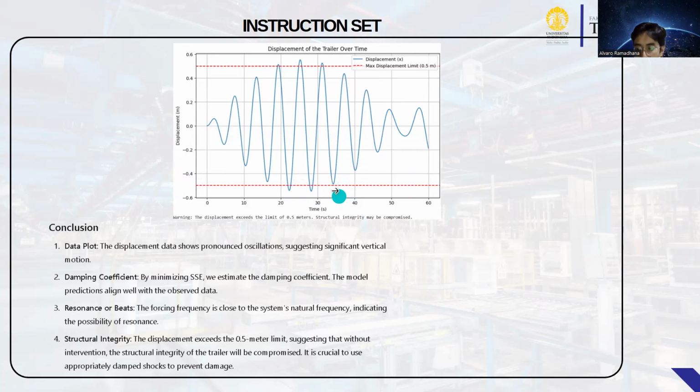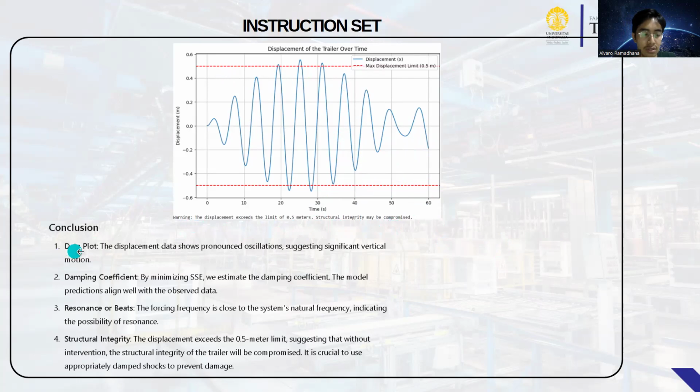The maximum displacement observed is around 0.5 meter, and the red dashed line marks the displacement limit. The displacement exceeds this limit at certain points, which is highlighted by the warning at the bottom of the graph: the displacement exceeds the limit of 0.5 meter, structural integrity may be compromised.